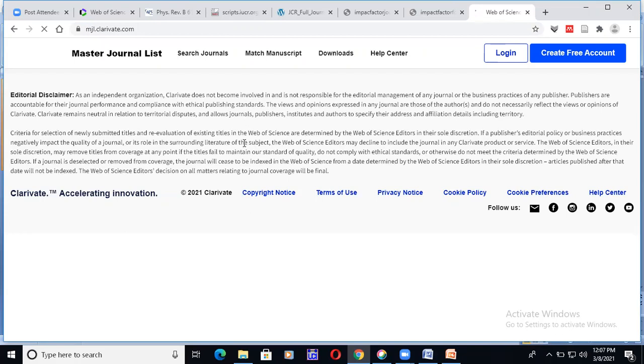On this page, the master journal list is available first. Here, master journal list. If you click on that, it will show you the search page.